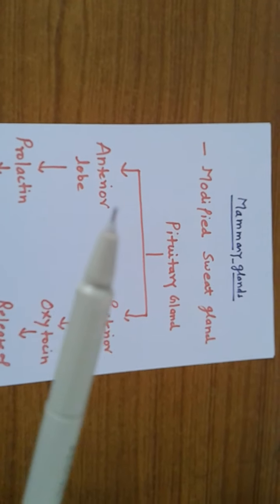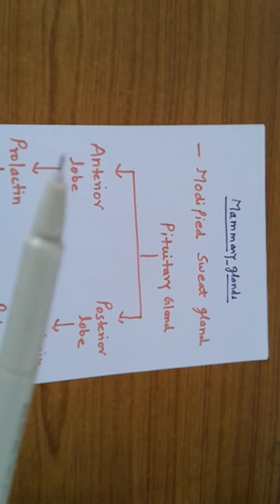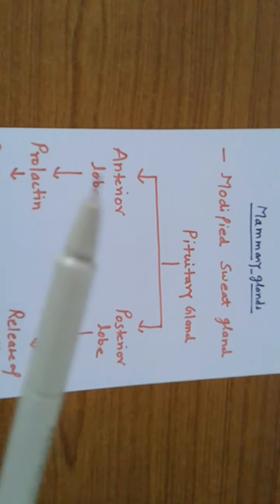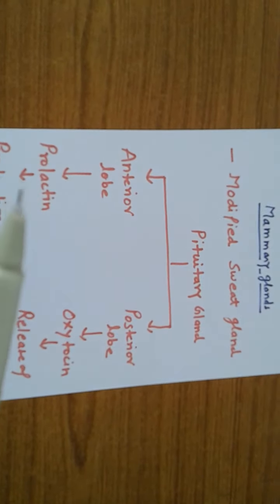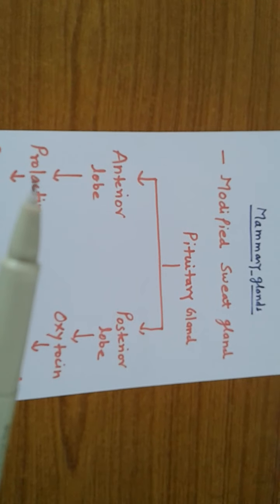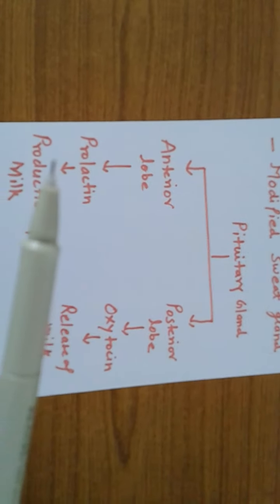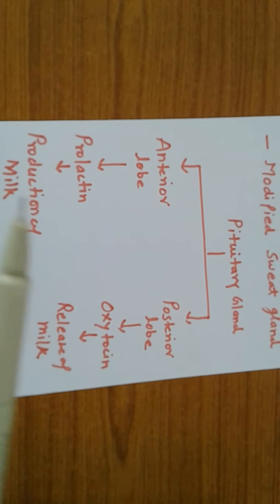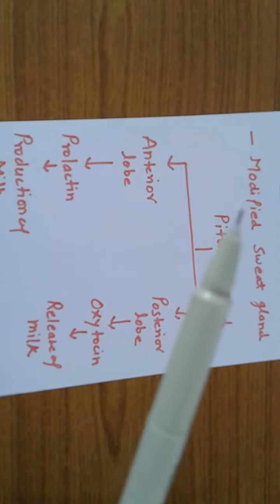The anterior lobe of the pituitary, after receiving the signals, secretes the prolactin hormone, and this prolactin hormone is responsible for the production of milk inside the mammary gland.